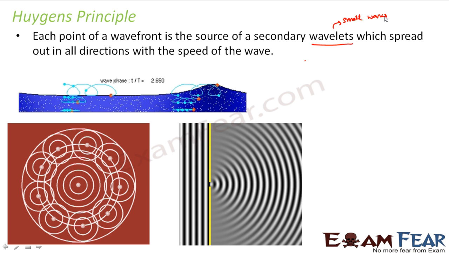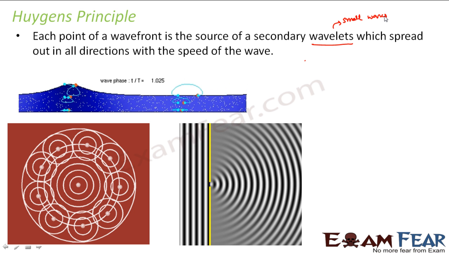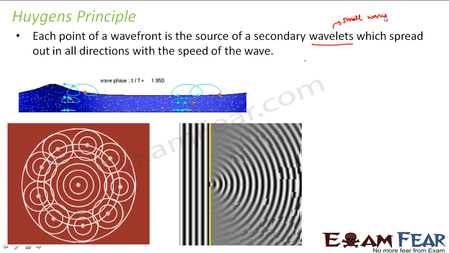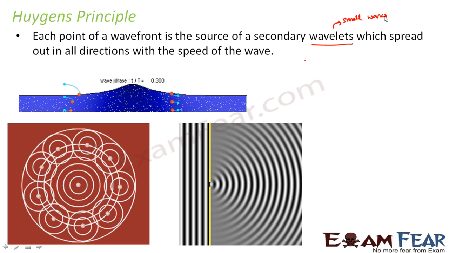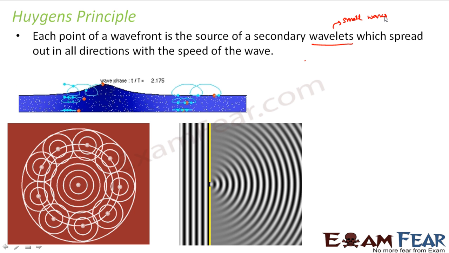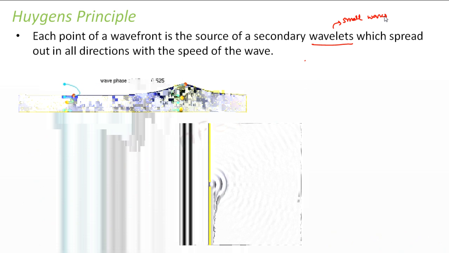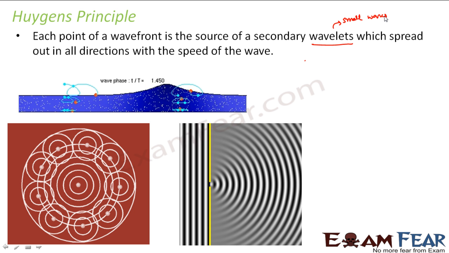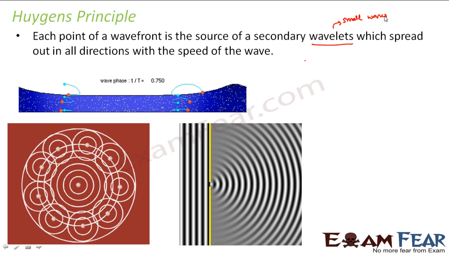Did you understand something? Read the statement again and try to see what you understand from this before I start explaining. As I mentioned before, Huygens told that when a small window is opened in a room and light enters through that window and spreads throughout the room, that means light has some wave nature which spreads itself in all directions, right? So with that assumption, Huygens gave his principle. He told that every point on a wavefront gives rise to secondary wavelets.